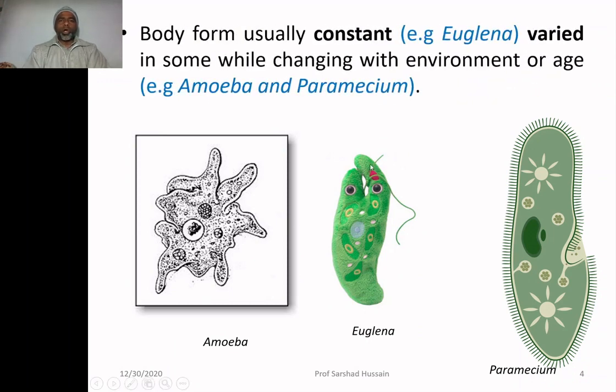Body form is usually constant, for example, Euglena. It is varied in some, that means changing with the change of the environment or with age. Examples are Amoeba or Paramecium. Euglena always has a similar type of body. This is the constant body. Whereas Amoeba and Paramecium change their shape according to the changing environment as well as age.